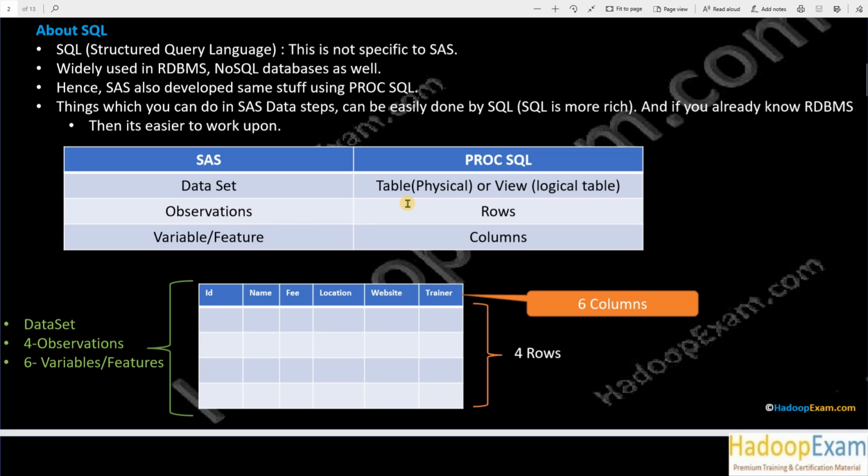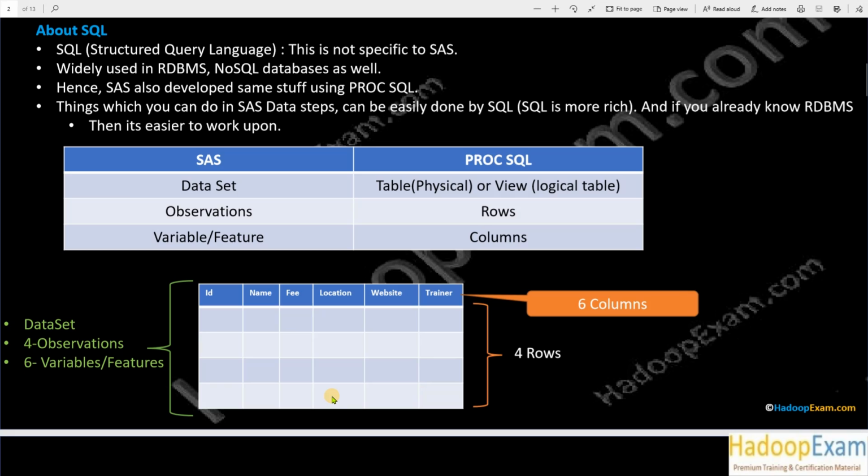So we'll see further actually what is view and kind of thing. This is an advanced concept, okay? And here you can see, in the picture I have shown you one table, correct? So this we say in the SQL world, we will say table. In the SAS data step world we would say it is a data set, okay? So how many observations can you see here? There are 4 observations, because 4 rows are there.